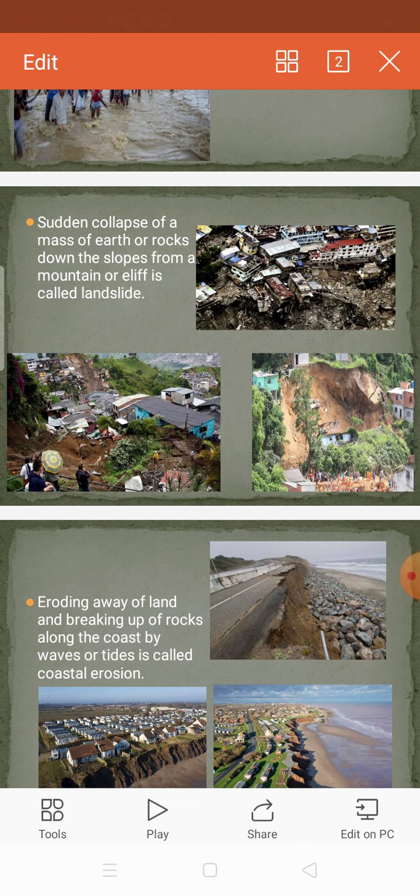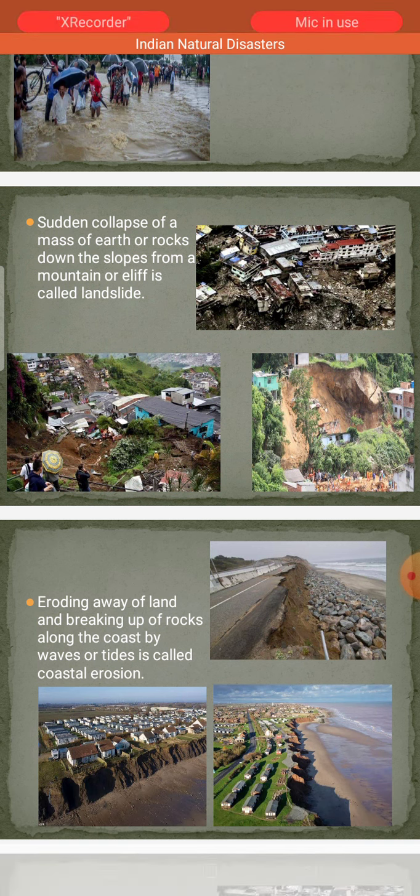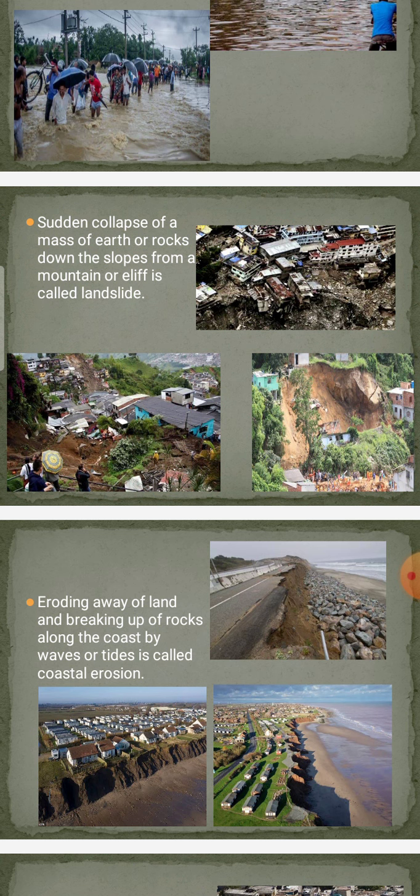Landslide. And the natural causes for the landslides are rivers flowing down the hills and mountains erode soil and create slopes leading to landslide. Understand? Next, heavy rainfall and earthquakes.